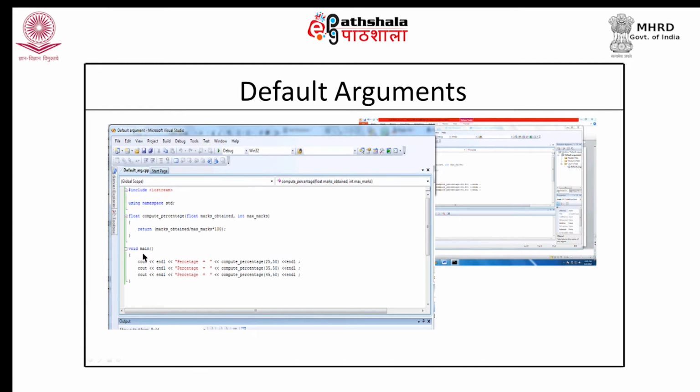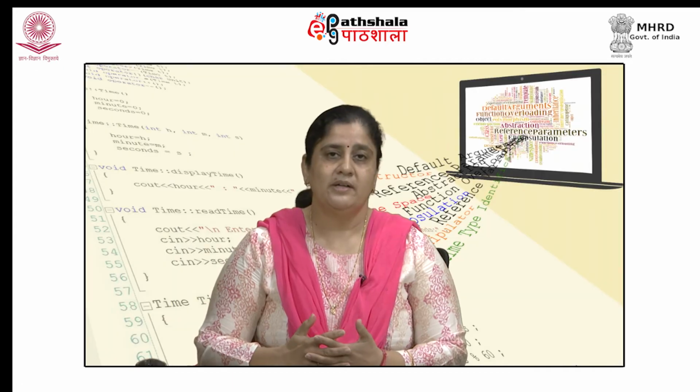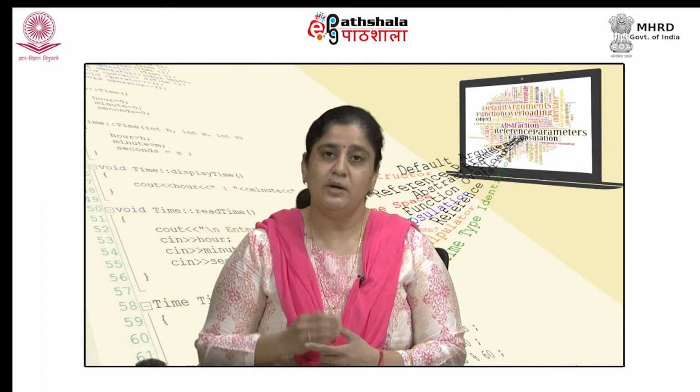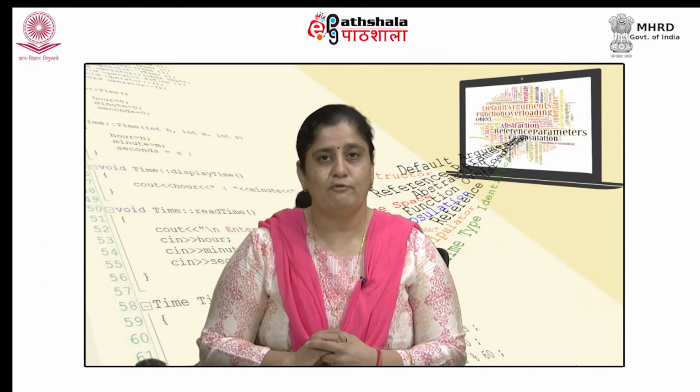You would see here that we have a function computePercentage which requires two arguments, that is the marks obtained by the student and the maximum marks, that is the total marks out of which these marks have been obtained. Now, if you look at the calls to this function, out of these three function calls, the maximum marks value is the same. The marks obtained differs in each call, but the maximum marks is the same. This is so because whenever there is a class, the marks obtained by individual students may differ, but the maximum marks would remain the same for all students.